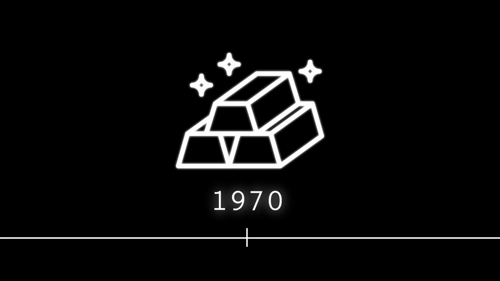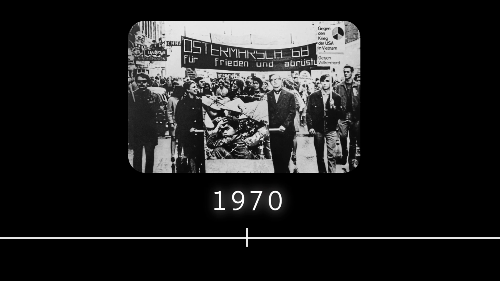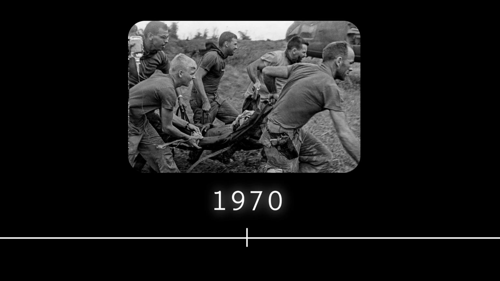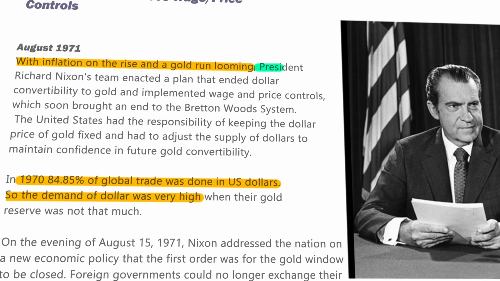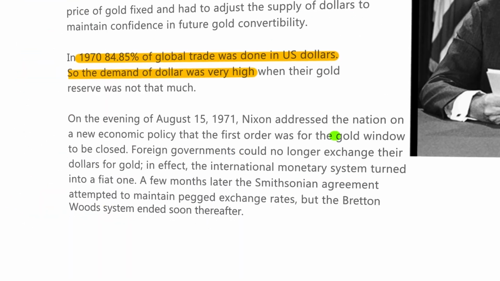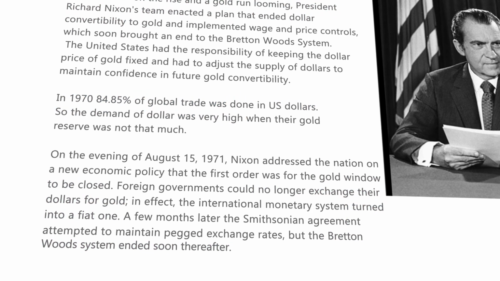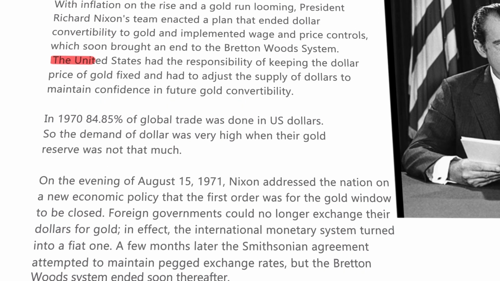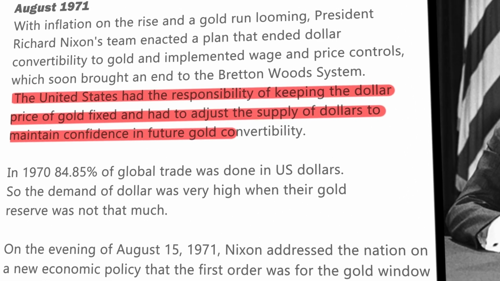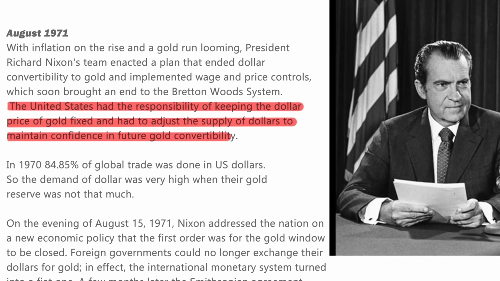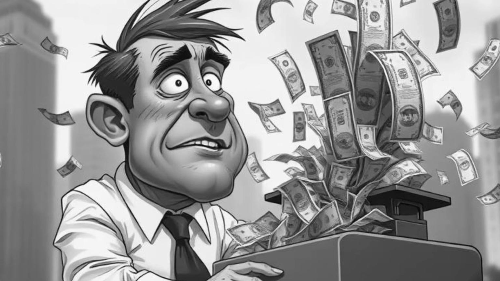Fast forward to the 1970s, when cracks in the gold standard became visible. The Vietnam War and new government programs drained U.S. gold reserves, sparking doubt. The demand for dollars was very high when their gold reserve was not that much. So in 1971, President Nixon ended the gold standard. That means the dollar became fiat, backed by trust, not gold. If the U.S. has less gold or no gold as reserve, it can still print as much money as it wants, but you have to trust that the U.S. will not do it. The U.S. can print more money because the dollar is the world's main currency.